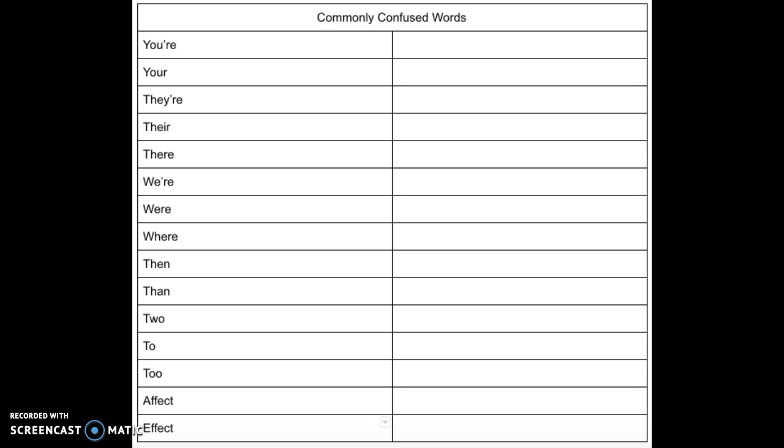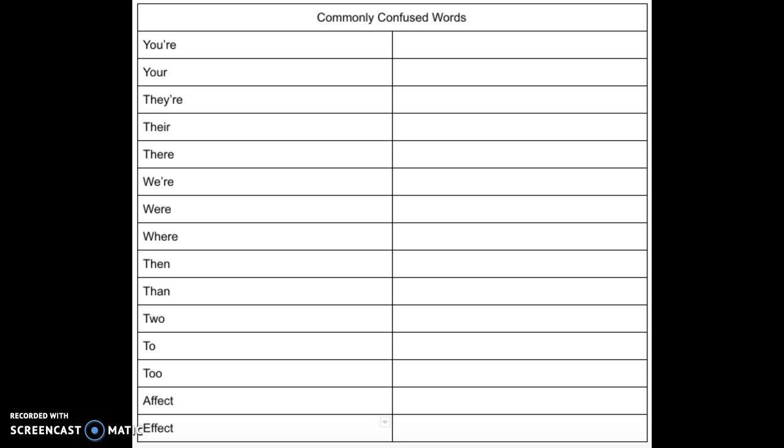Finally, we have affect and effect, and these might be the most confusing of them. But if you remember what I'm about to tell you, it'll make a lot more sense. So affect, A-F-F-E-C-T, is a verb. It's very important to know that affect is a verb, and it means to impact or change something. Then effect, E-F-F-E-C-T, is a noun, and it is used to say what the result of the change is.